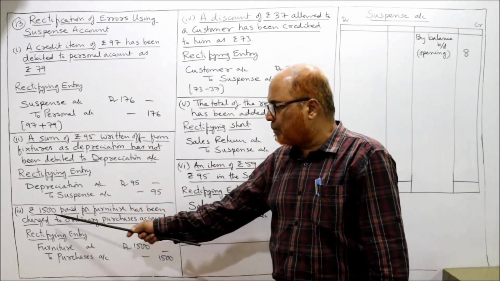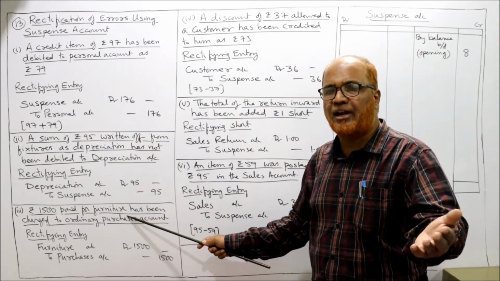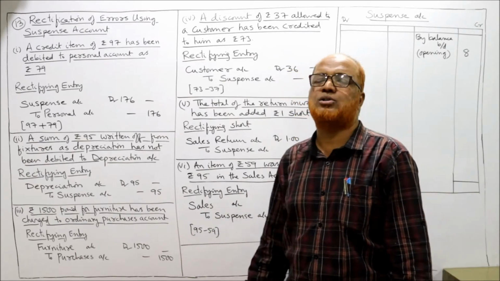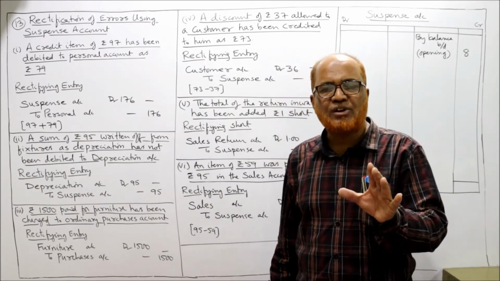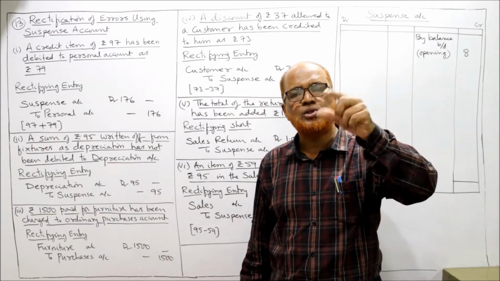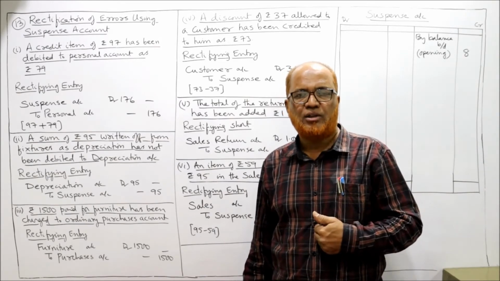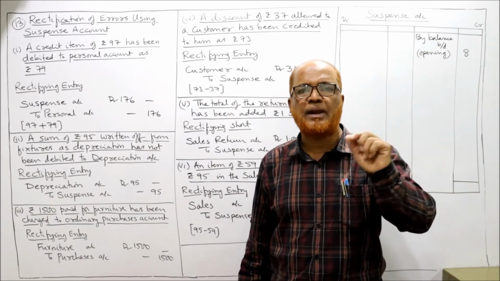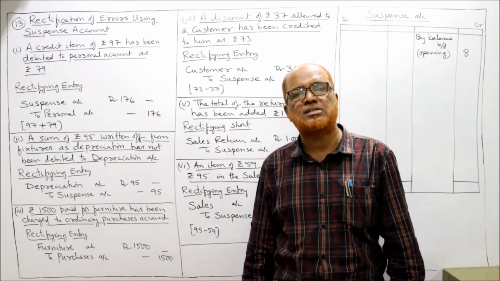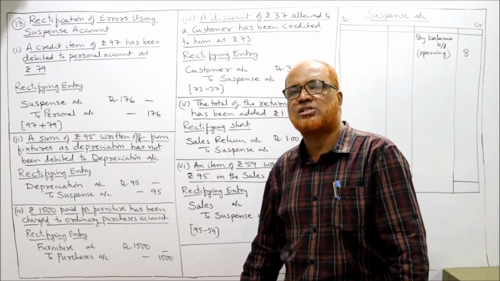Now third error. Rupees 1500 paid for the furniture has been charged to the ordinary purchases account. Now see here. When we purchase the furniture, the entry will be furniture account debtor to suppliers account. But here by mistake, it was charged to ordinary purchases account. So instead of debiting furniture account, we have debited purchases account by mistake.